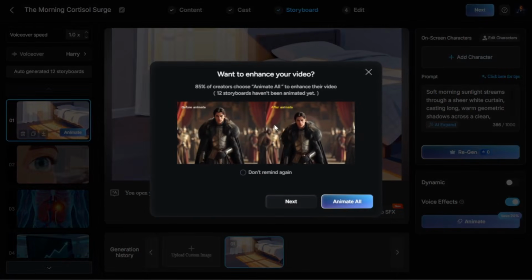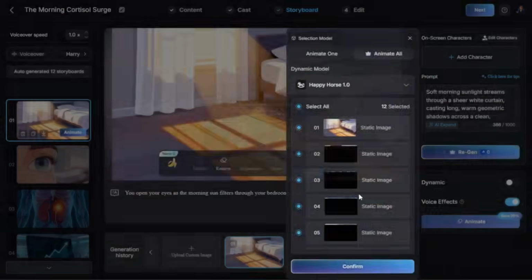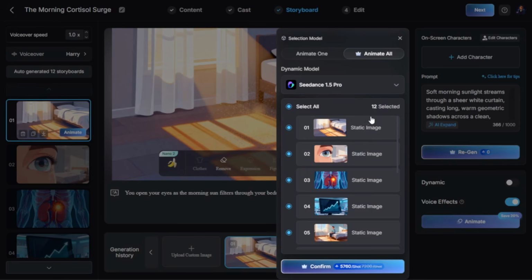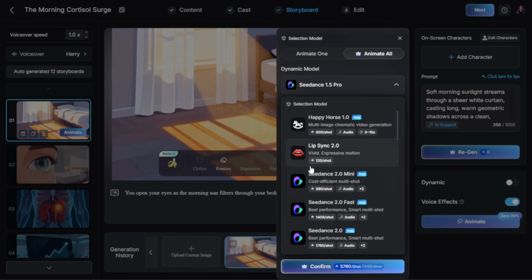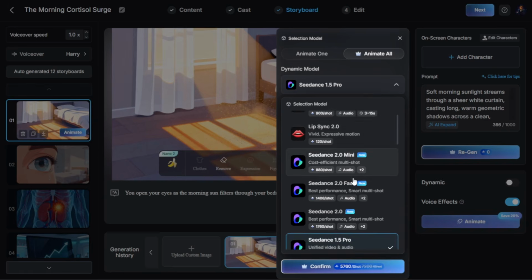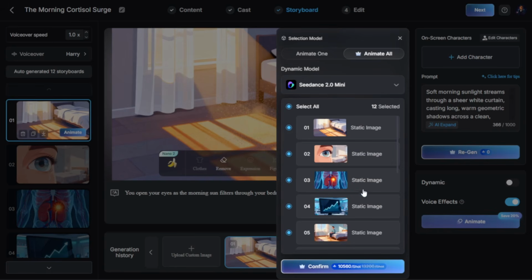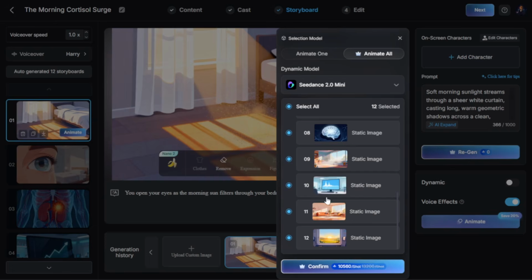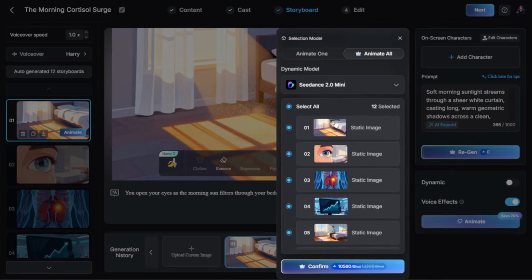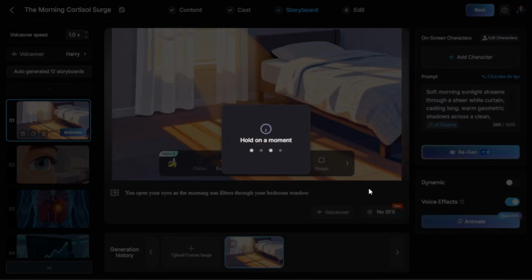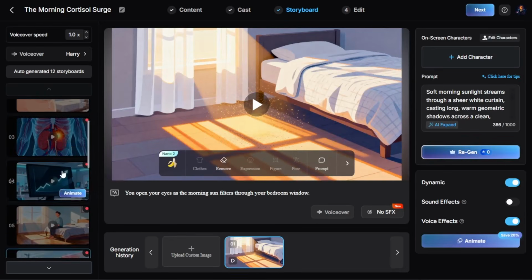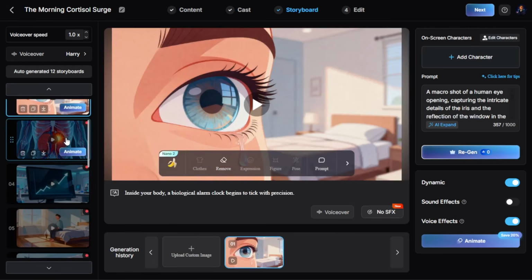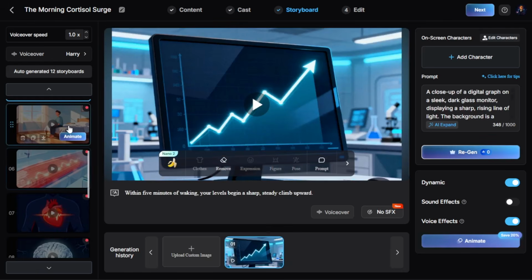Then it will ask you if you want to animate all the images. This opens up your video model selection. For this step, choose the AI. We'll use the Seedance 2.0 Mini model. This is the ultimate tool for faceless creators. Seedance 2.0 Mini delivers the exact same capabilities, scene transitions, and multi-scene character continuity as the flagship Seedance 2.0 model, but at literally half the generation cost. The only trade-off is that it outputs below 1080p, making it intentionally optimized for rapid testing, fast batch creation, and low-cost storyboard rendering before committing to a final high-res export.